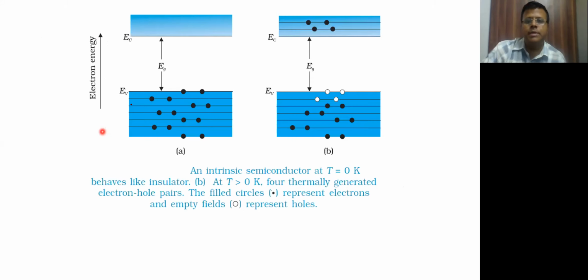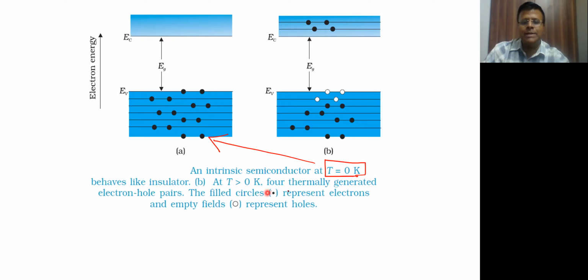Now going up here, this is the state at 0 Kelvin. At 0 Kelvin you can see that the valence band is completely filled up and the conduction band is completely empty. So this diagram is drawn for 0 Kelvin. When the temperature is 0 Kelvin, there is no energy available for these valence electrons to overcome this band gap and come here.